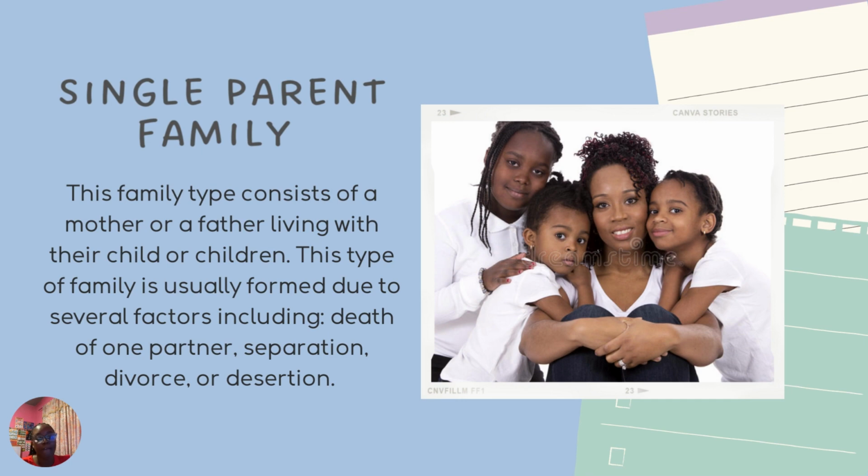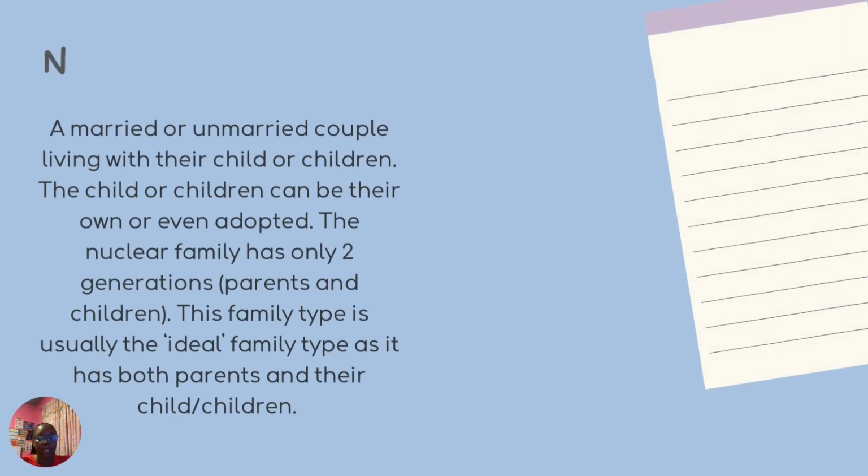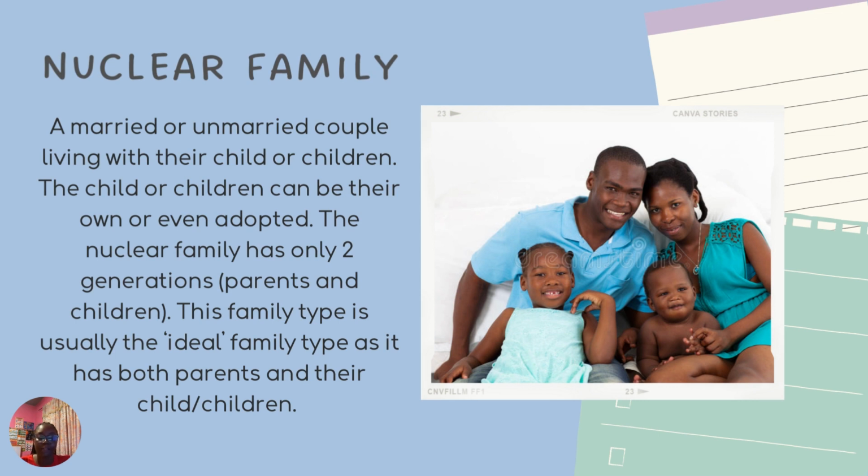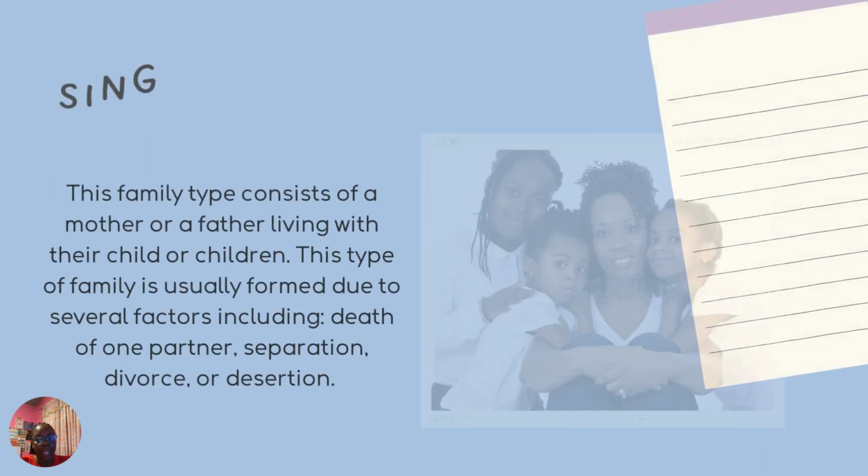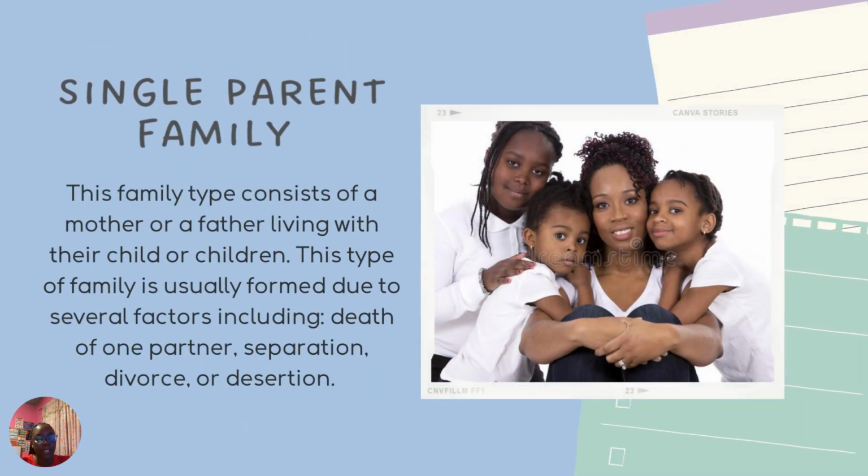Next, we have the single parent family. Let's look back at the nuclear family, which is seen as the ideal family type. And here is where we can mark or help to define the other family types. So in a nuclear family, it is both parents. But in a single parent family, as the word suggests, it consists of a mother or a father living with their child or children.